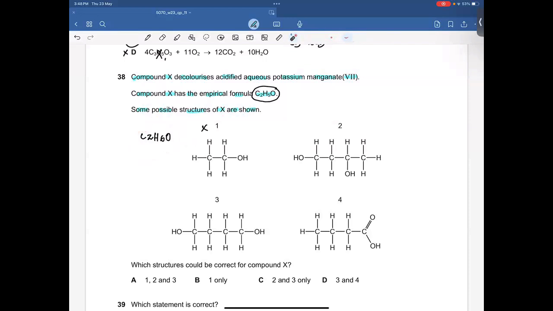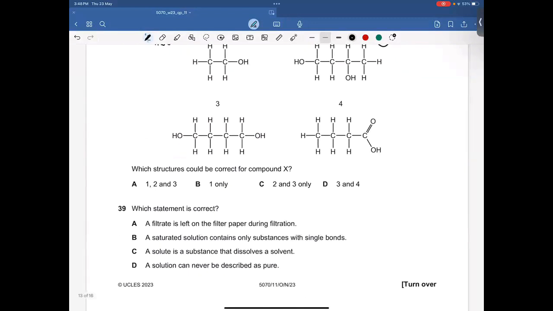In 2, we have 4 carbon atoms. Count hydrogen now: 10 hydrogen atoms. How many oxygens now? 2. Now this is the molecular formula. Halve this molecular formula, you will get the empirical formula. That means if you halve it, you will get C2H5O. That's exactly the same, which means the second statement is right. The second structure is right because we are getting the same empirical formula from it, right?